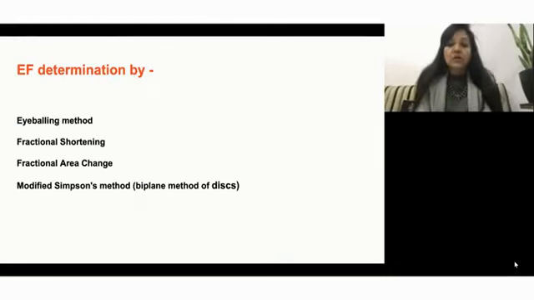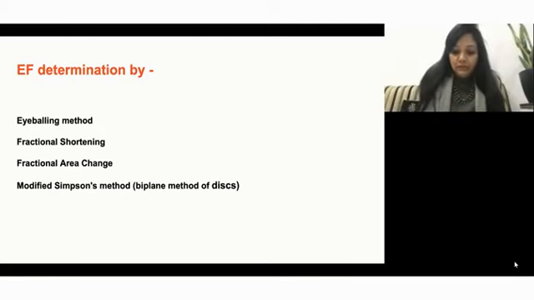Now coming to determination of ejection fraction. We are going to see four methods here today. The most popular one, which is practiced worldwide readily and easily, is the eyeballing method. The second is fractional shortening, then fractional area change, and then the modified Simpson's method or the biplane method of discs.